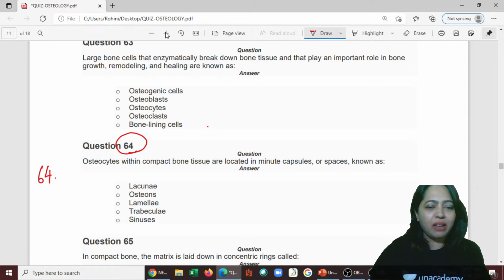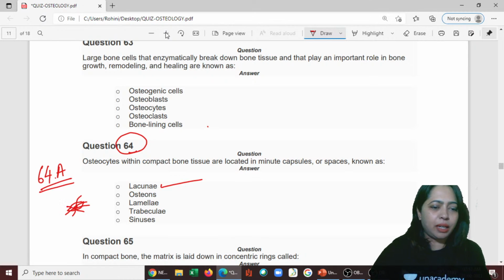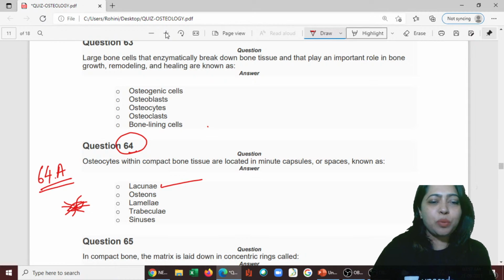There is A, B, C, D, everything was told. It is lacunae. Yes, it is A. So that is the gap. It looks something like an I, and you will have extensions from there, canaliculi. Okay. Next one.